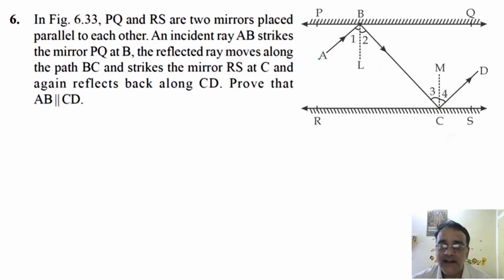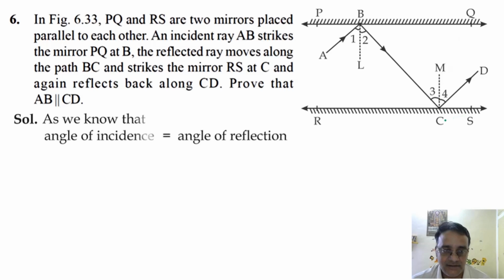Yes, sir. What we have to show is that AB is parallel to CD. So हम लोग अभी क्या करेंगे इसमें? We will draw BL perpendicular to PQ and CM perpendicular to RS. Now, as we know that angle of incidence is equal to angle of reflection, so angle 1 is equal to angle 2, and angle 3 is equal to angle 4.